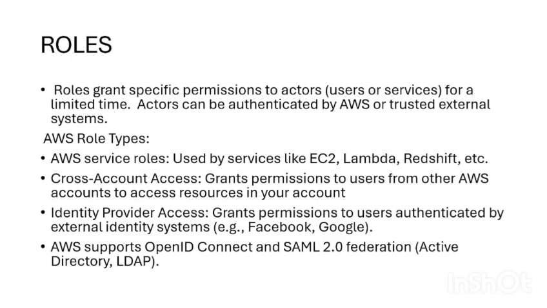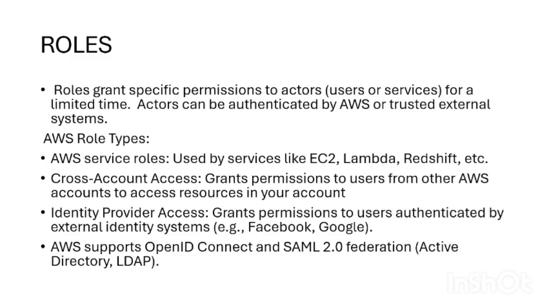Roles. Roles are used to grant permissions temporarily to users and services. Roles are assumed when needed and do not have permanent credentials. Types of roles include service roles, cross-account roles, identity provider roles, etc. Service roles are used by AWS services like EC2 and Lambda, while cross-account roles are used to access resources in other AWS accounts. Identity provider roles are used for external users.